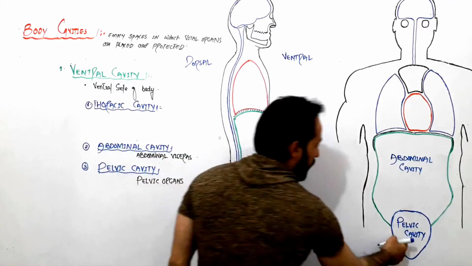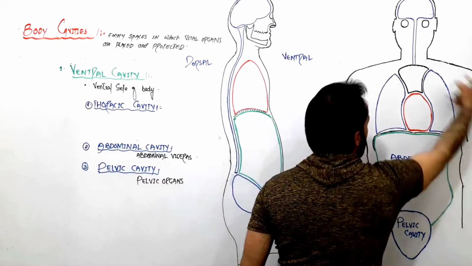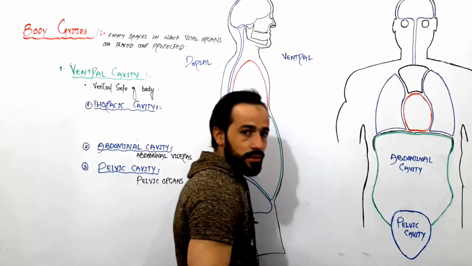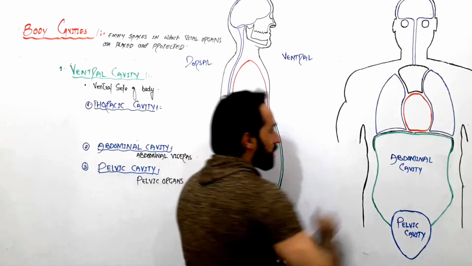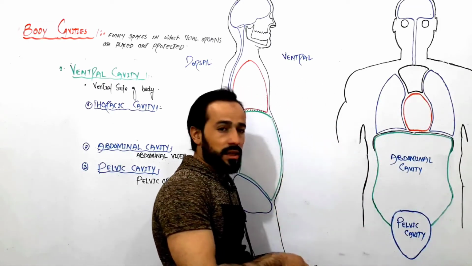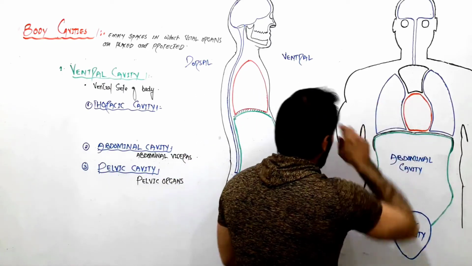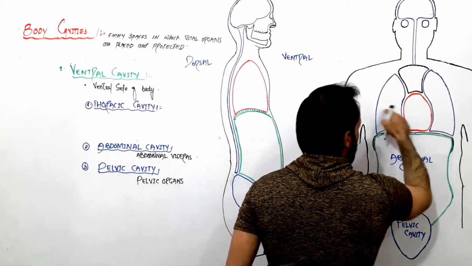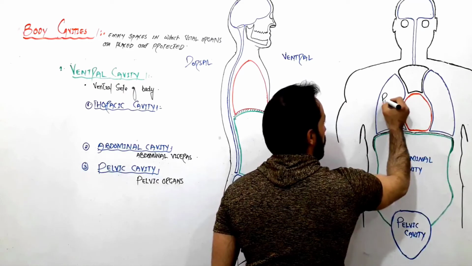Done. So pelvic cavity, abdominal cavity, and this is our thoracic cavity, right? So look, in the thoracic cavity we have some sub cavities. We have some other small cavities. What are those? First of all, these are 1 and 2, right and left pleural cavities.